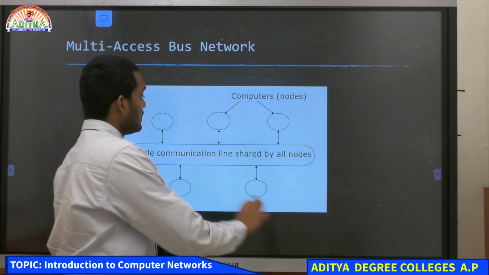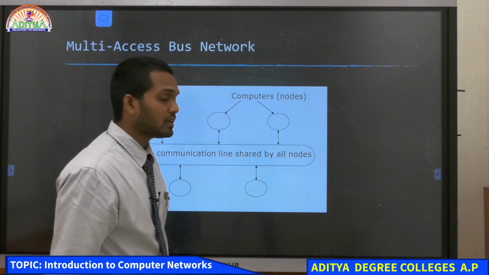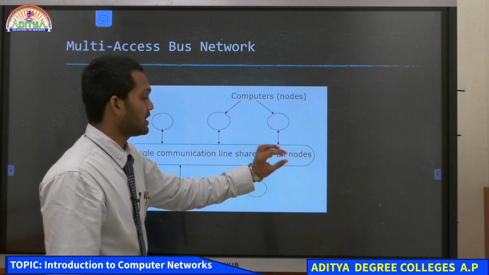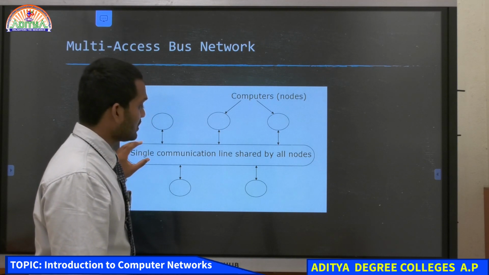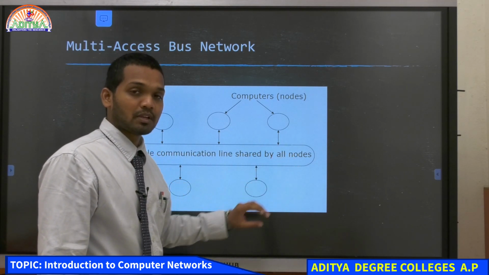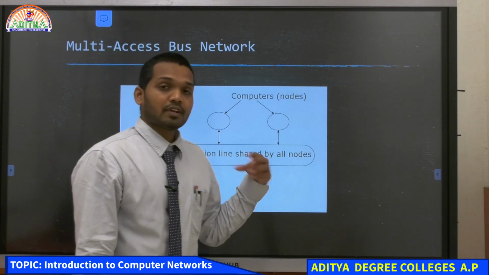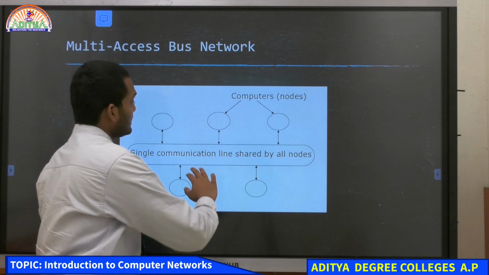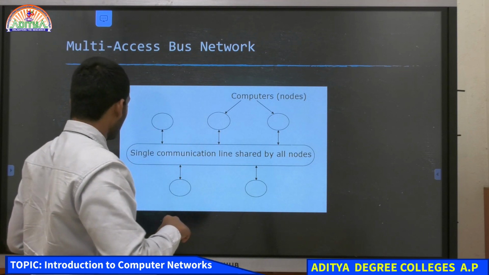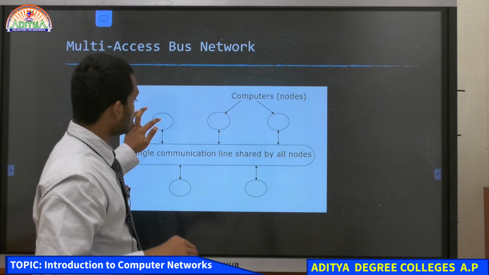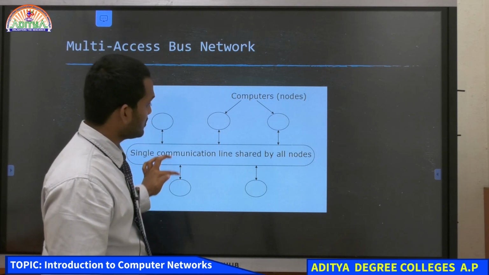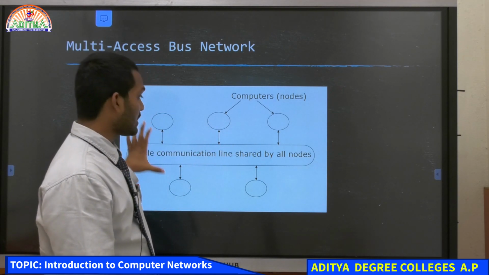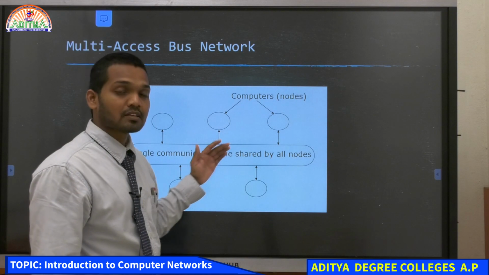In this, there is a line, or you can call it a data transmission medium. This single communication line is shared by all nodes. You can call this whole path the data transmission medium. That means you are transferring data through this path to the whole network. So, let us assume this is computer 1, this is computer 2, 3, 4, 5. So, we have 5 computers or nodes connected in this network, in the multi-access bus network.